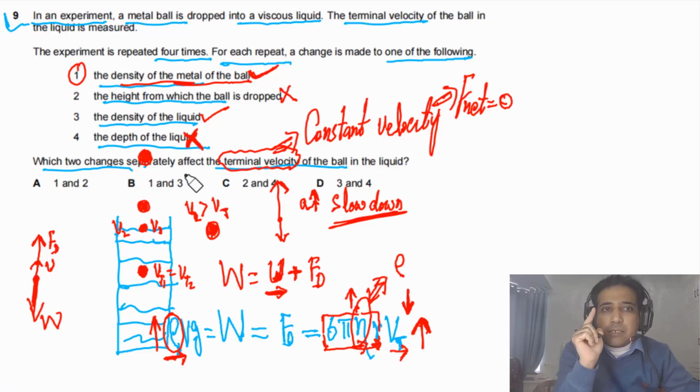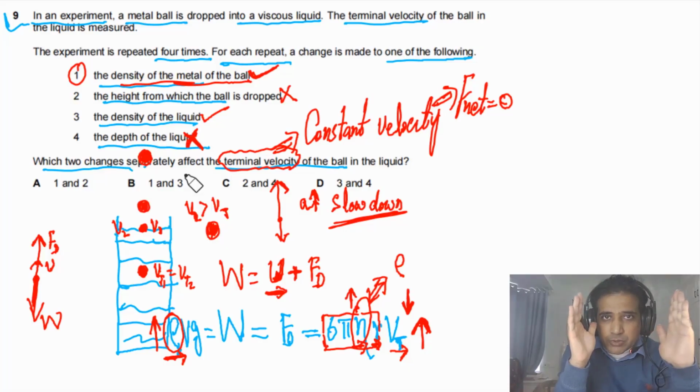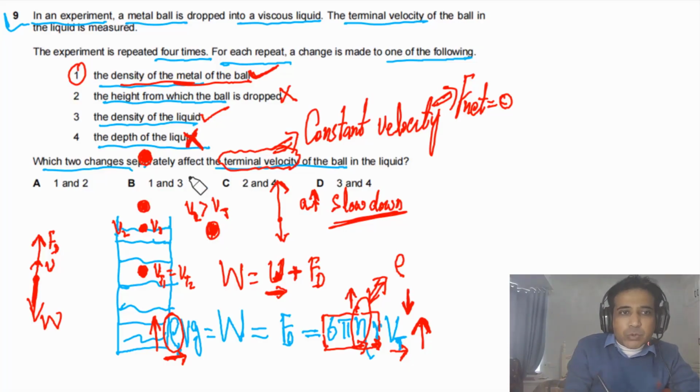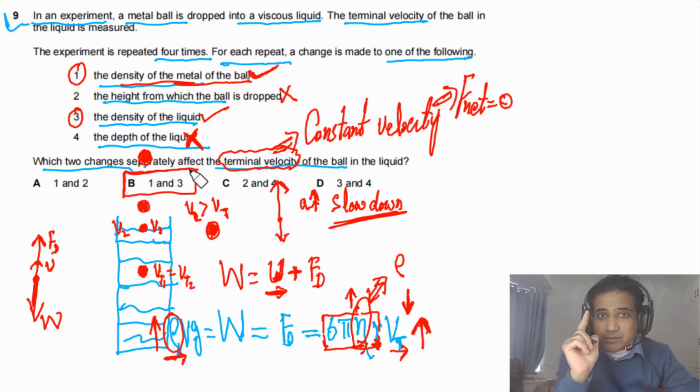If it is still not clear, you can leave your questions in the comments and I will try to answer. It's very important. Try to picture this one in your mind. So the answer for this question has to be B. So B is the right answer. A beautiful conceptual question. Try to visualize this one, and if it is not clear to you the first time, watch the video again and it will be clear.